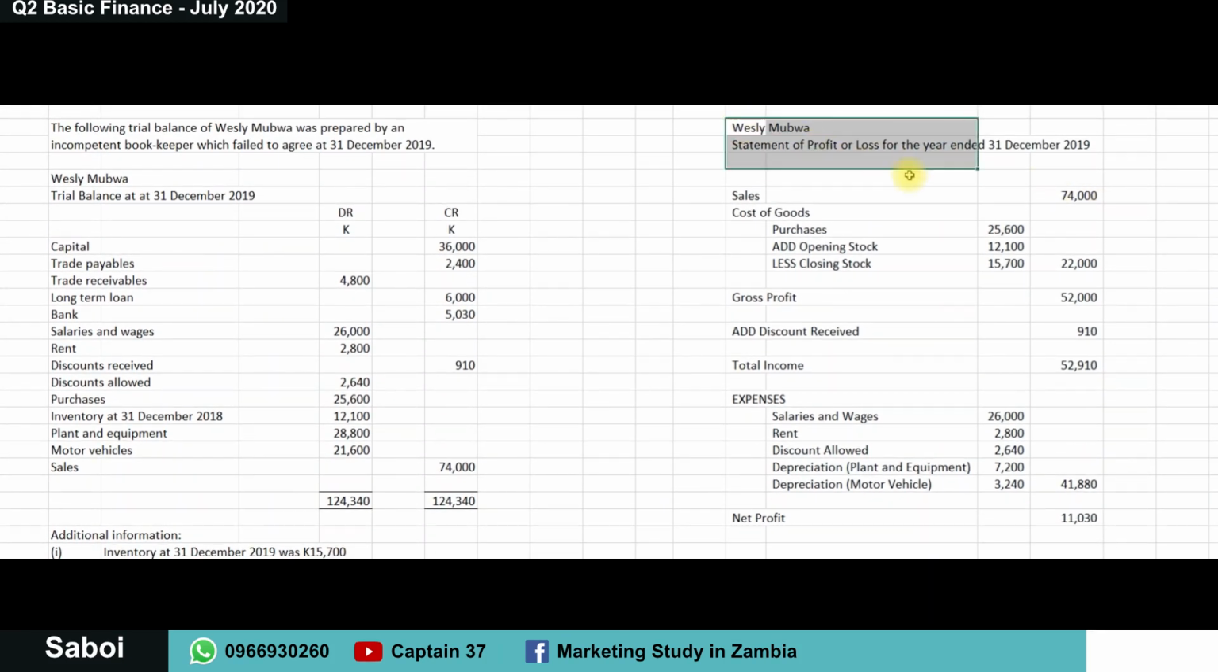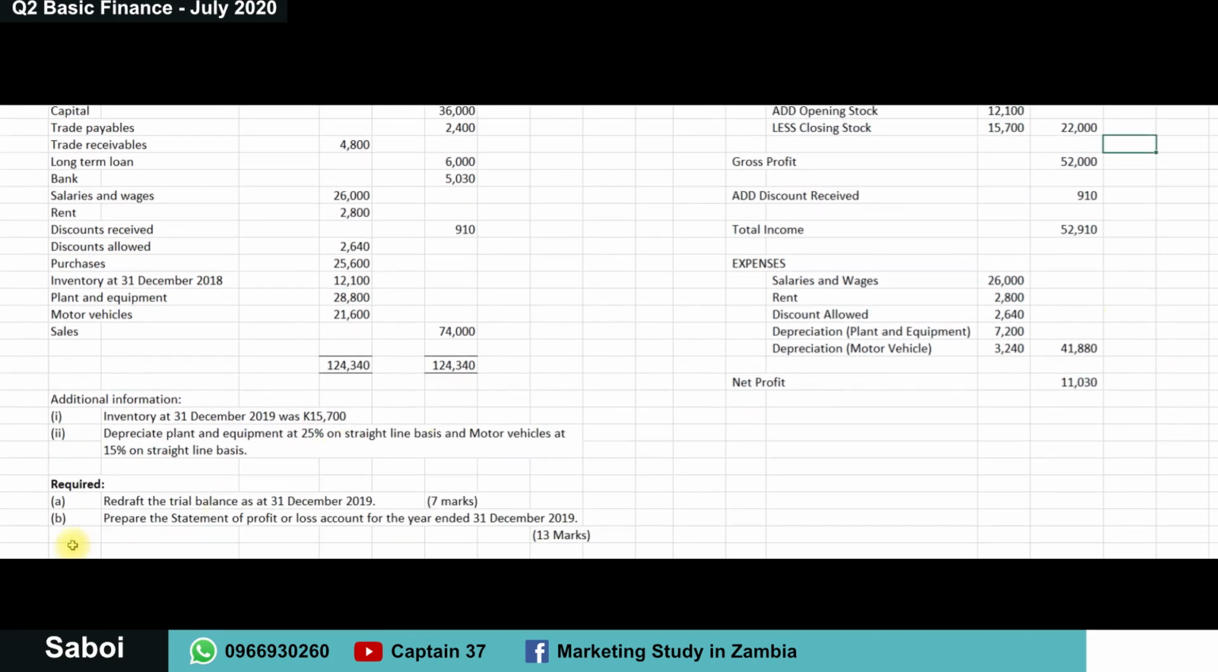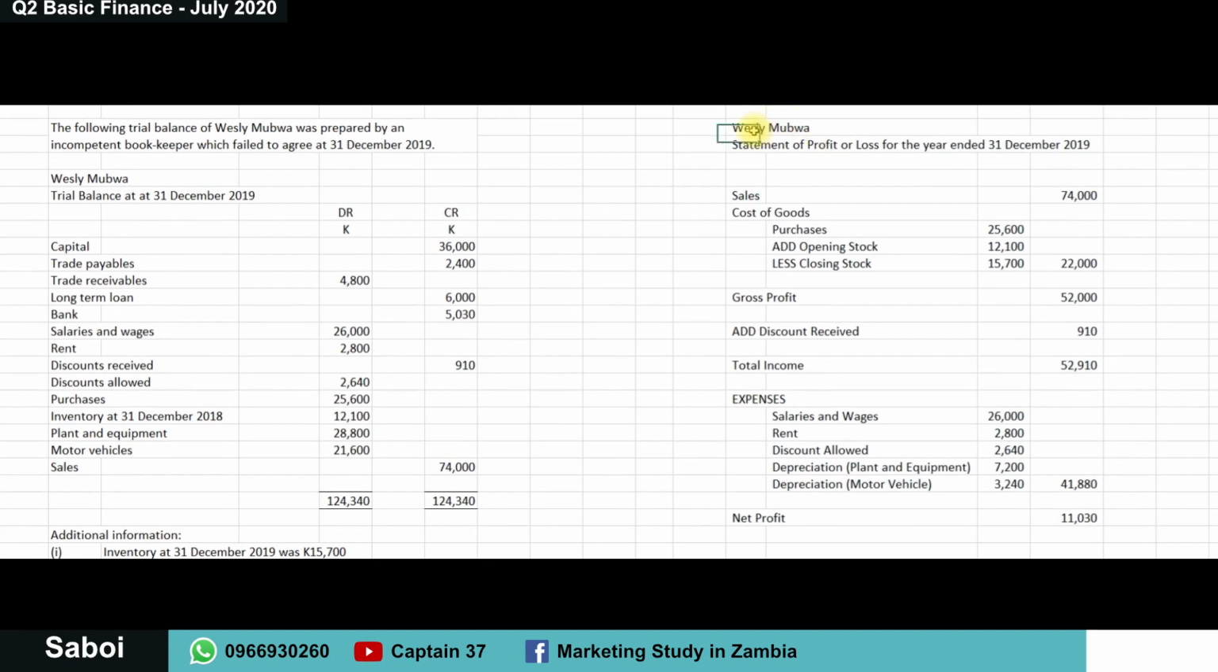So this is what you had to do to meet the second requirement. Prepare the statement of profit or loss account for the year ended 31st December, and we have done that. Always remember to put the name of the account, the name of the statement, the date is important, categorize your items correctly, and this is how you could easily have answered this question with 20 marks, and you get your 20 marks on the exam for free.